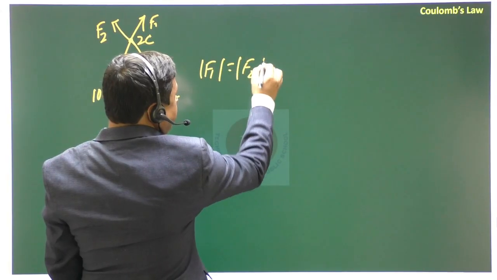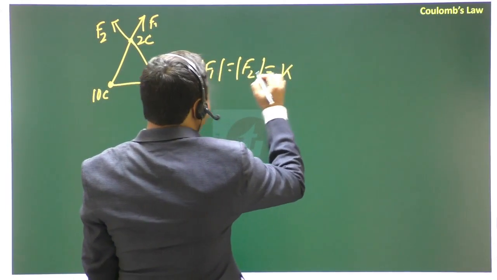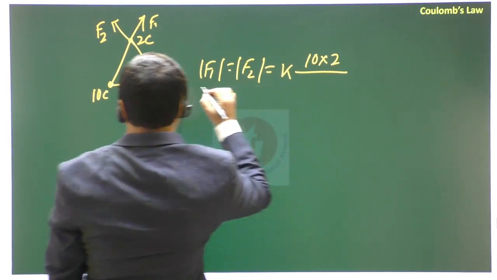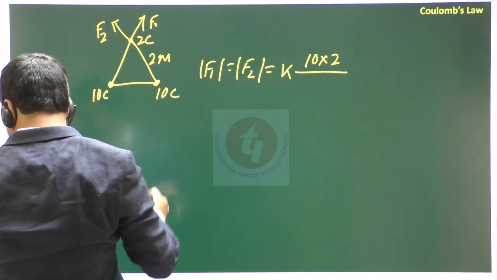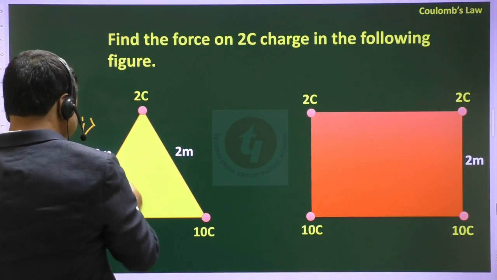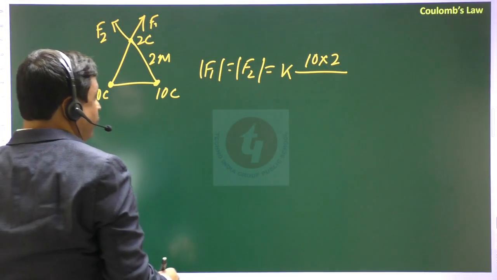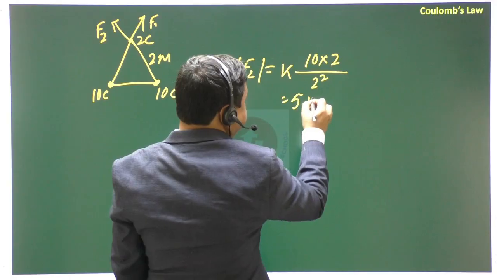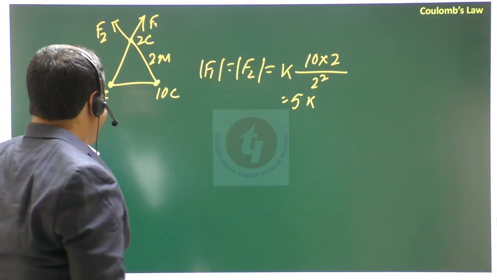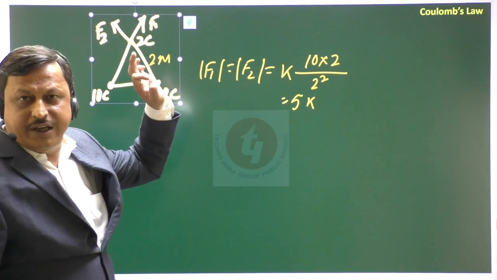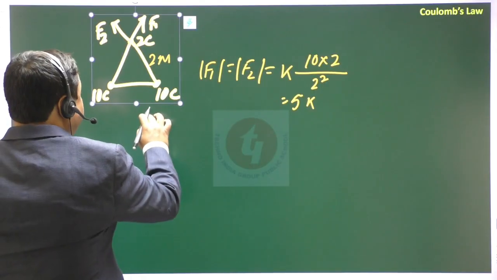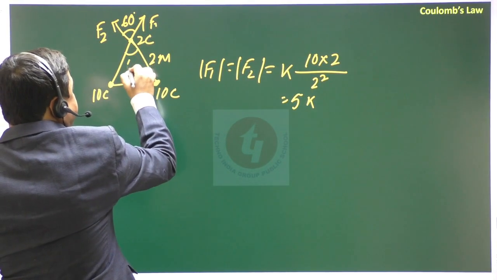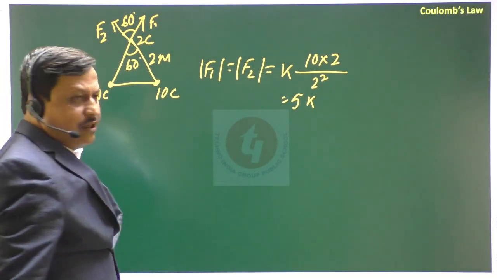F1 and F2 will be the same, and that will be K into 10 into 2 by the side, which is 2 meter, right? Side is 2 meter. So 2 square, that means 5K. And this 5K and this 5K, both are 5K, and the angle between these two is obviously 60 degree because this is an equilateral triangle.